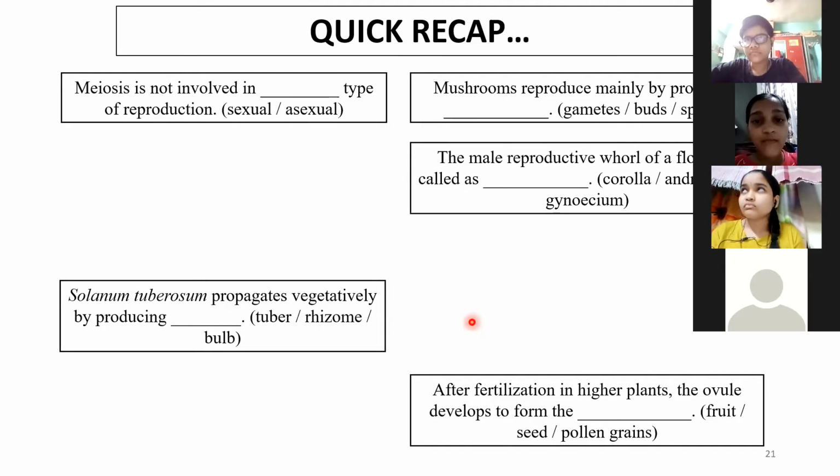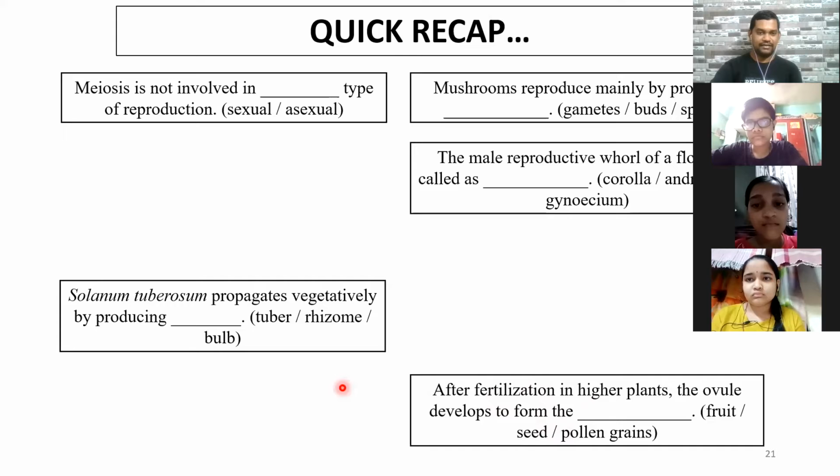Yes, sir. Okay, so here the answer is seed. See, it is after fertilization. Pollen grains तो much पहले हो गया ना, flower में बनता है वो. And they are carrying the male gametes. So after fertilization क्या करना है pollen grains का? Are you getting it? So apply logically also. ठीक है?